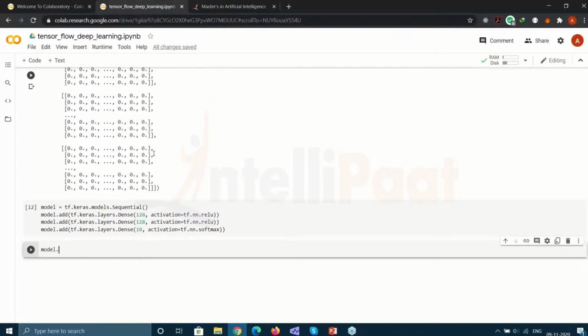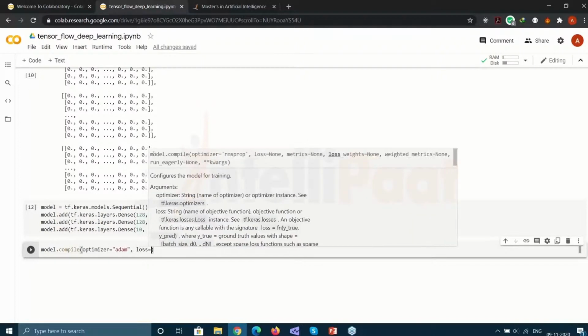Compilation basically means we codify that everything is working and all the layers have been added, and we don't want to make any other changes to it. This takes in certain parameters. Optimizer is basically a function that will allow us to figure out what the error is and how we can correct for that. Then we have the loss.